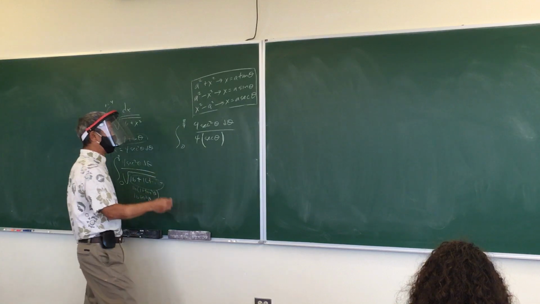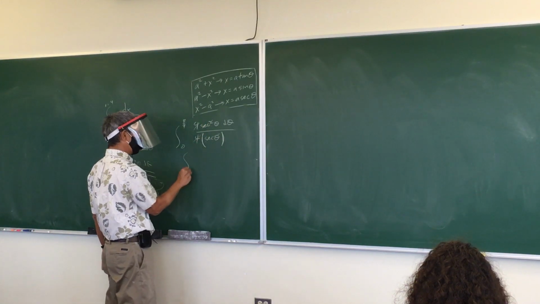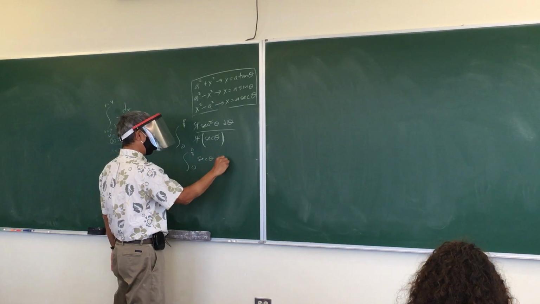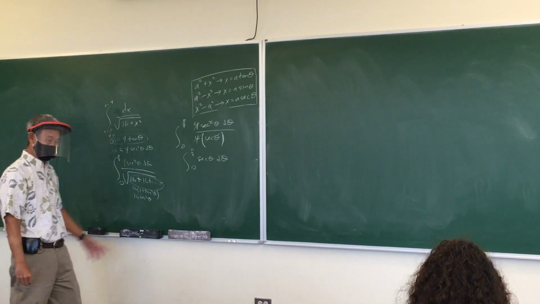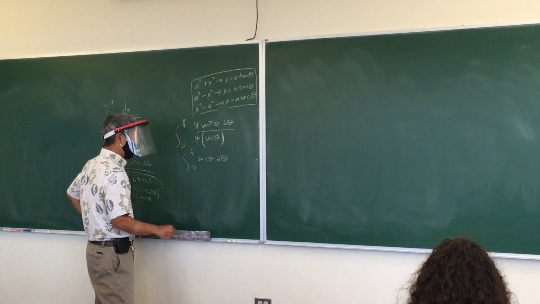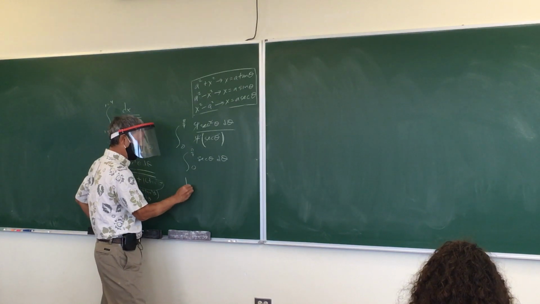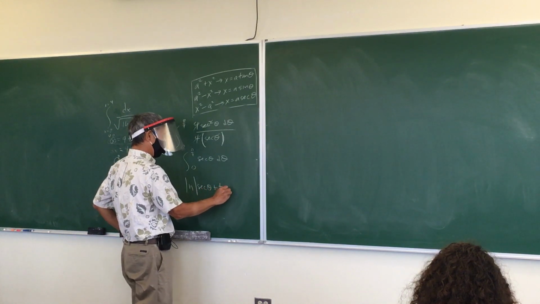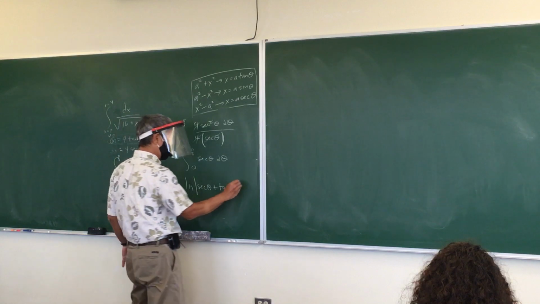And then look, so many things cancel out. This cancels one of those, so basically you just got secant theta d theta. Is that on our list? Yep. Don't worry, I'm gonna make it on our list. So, this is the same one we just had: natural log, absolute value of secant theta plus tangent theta. This one seems to come up quite a bit when you do trig substitution.